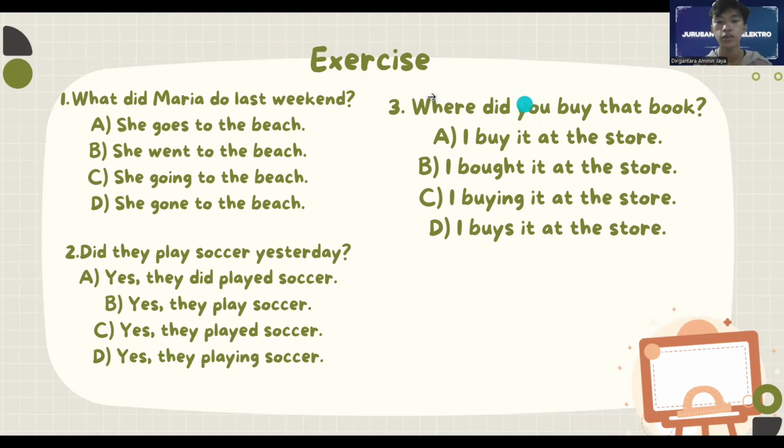Okay, number three. Where did you buy that book? The answer is B. Bought is the simple past form of the verb buy. Choice A uses the present tense, buy. Choice C uses the continuous form, buying. And choice D also uses the present tense, buys. Hope this helps you. Okay, next.